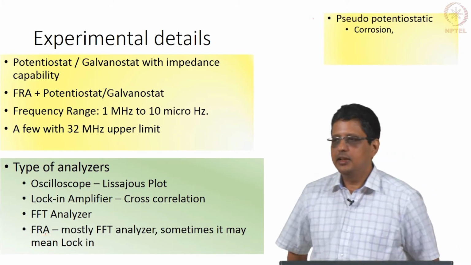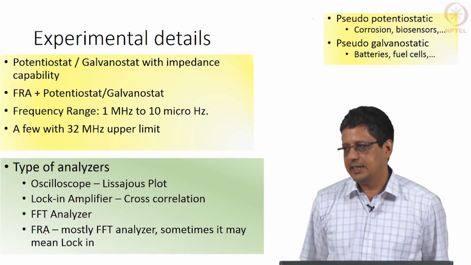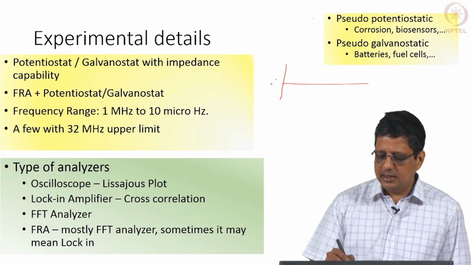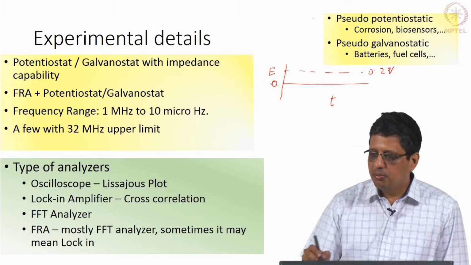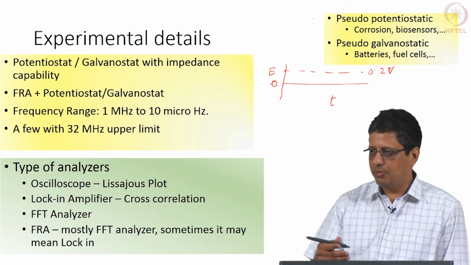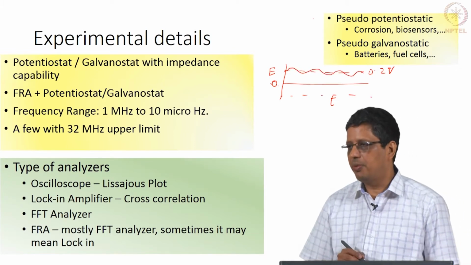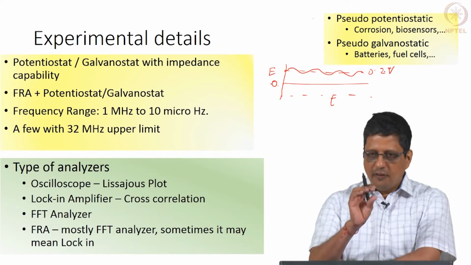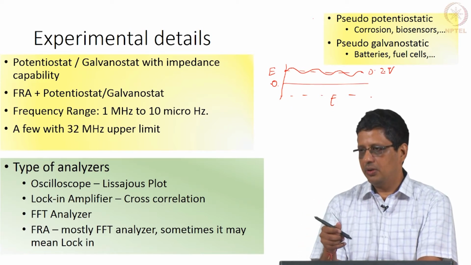You can run this in different modes. One is called potentiostatic, another is called galvanostatic. The correct term is pseudo potentiostatic, because let us say this is the potential, this is 0 versus open circuit potential. I might superimpose 0.2 volts with respect to this, plus 0.2 volts, minus 0.2 volts, whichever, and then apply a sinusoidal wave on top of it. This is essentially a more or less constant potential of 0.2 volt with a few millivolts of sinusoidal potential. That is why we call it pseudo potentiostatic.